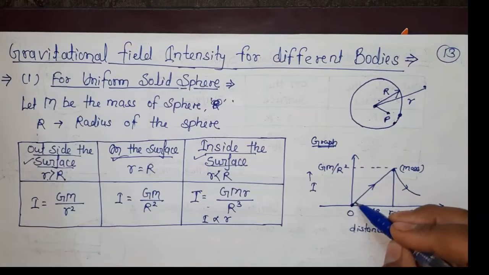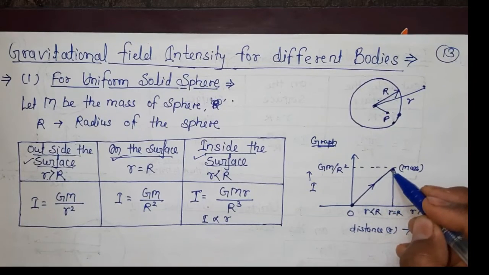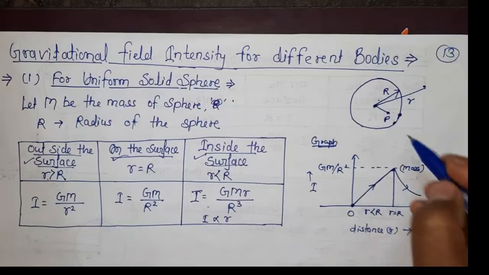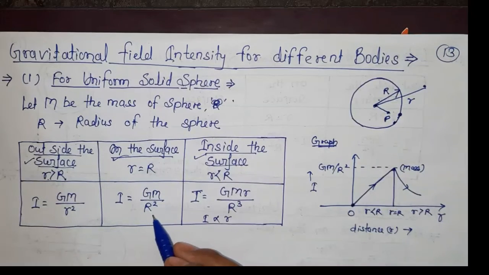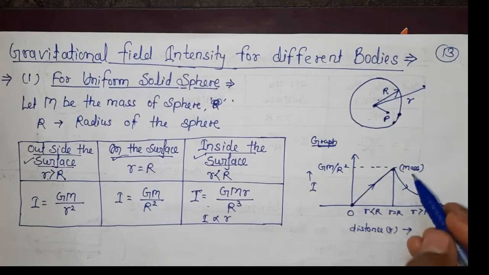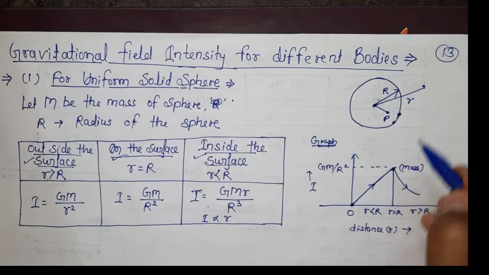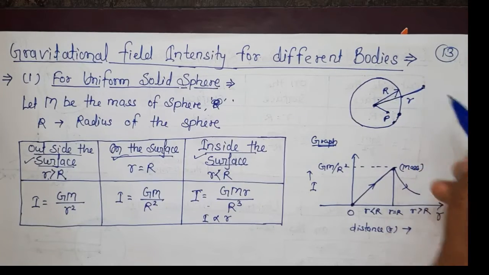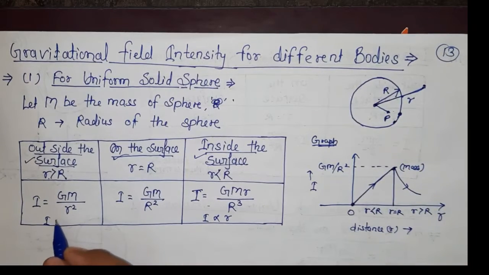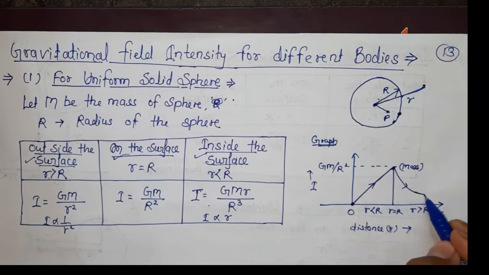So when directly proportional, the graph will be a straight line like this. Now at this point on the surface, I is equal to GM upon capital R square, the maximum value. After this, outside the sphere, I is inversely proportional to r square. So the graph will be like this.